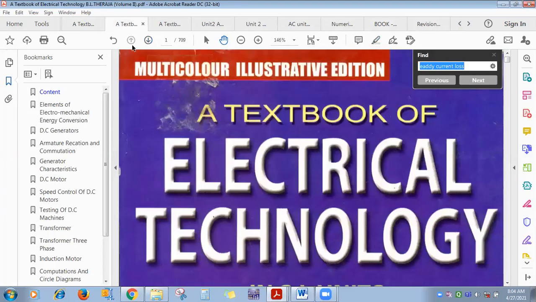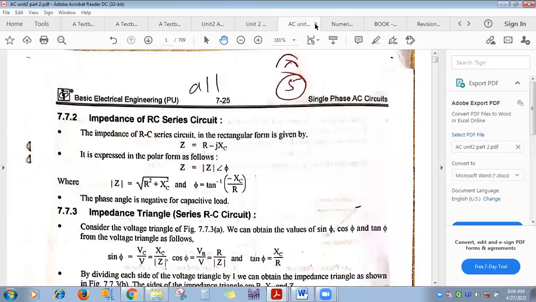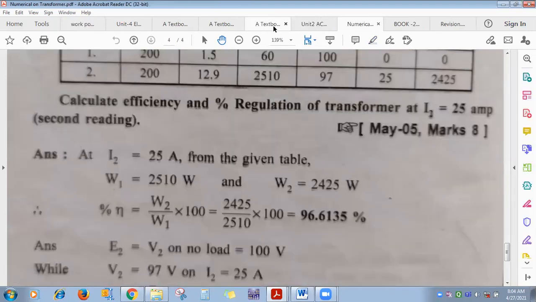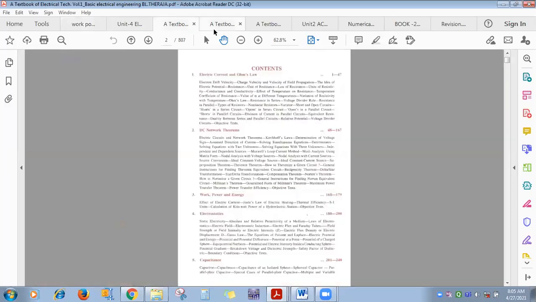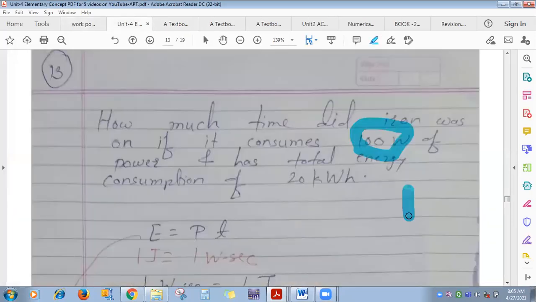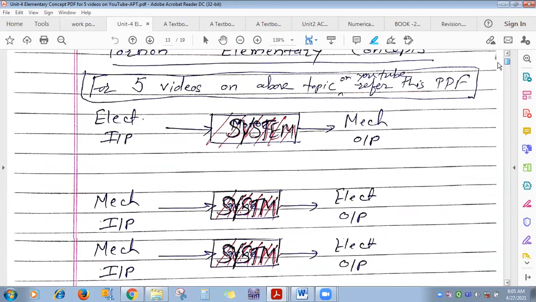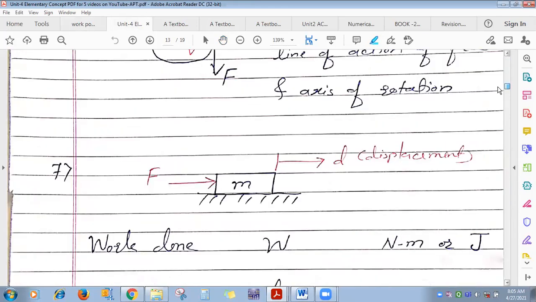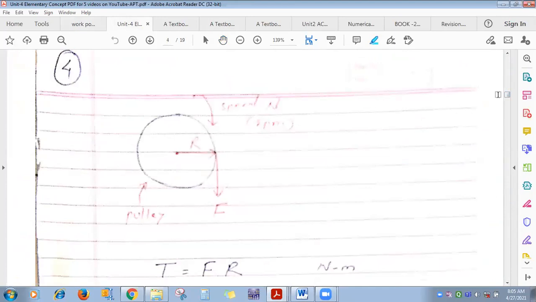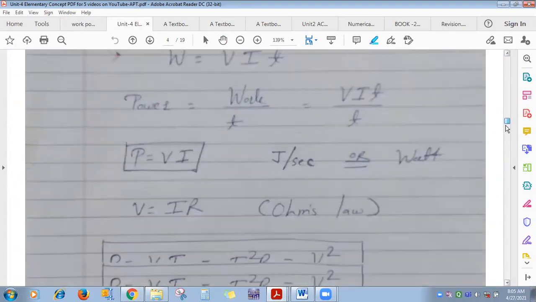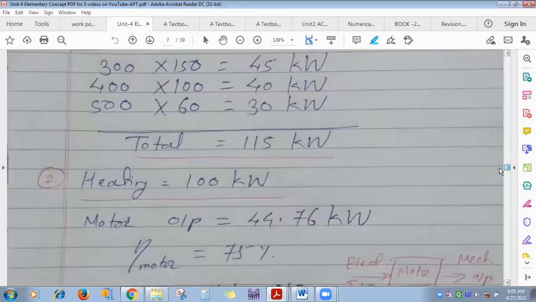1 minute. Opening documents. Okay, so see, for work, power, energy, this one is our class notes, right? This one I forwarded to all of you. Whatever this theory I mentioned here, that theory you read from BL Thareja, okay? And plus all these numericals you solve. Whatever I have given over here, all the numericals you solve.